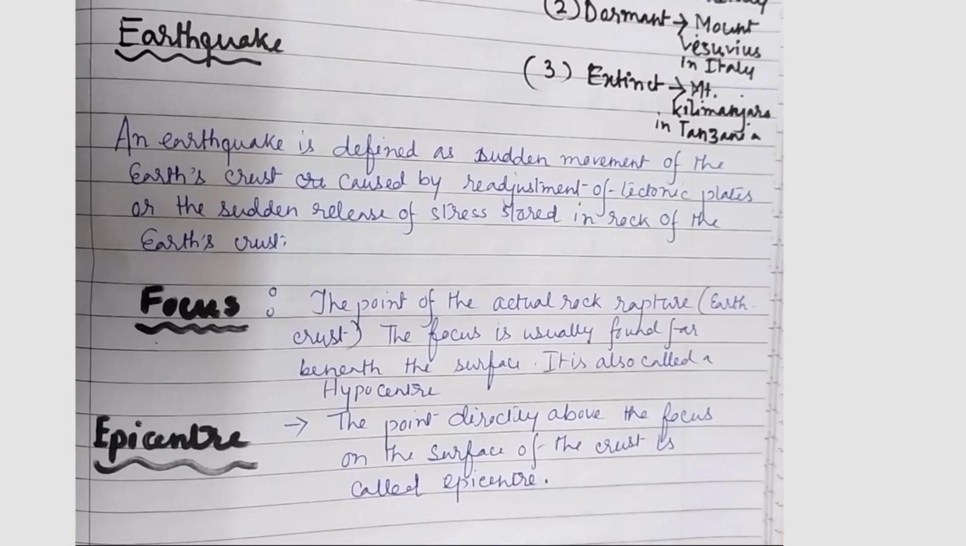So the question is, what is the mechanism of an earthquake? Remember, the place in the crust where the movement starts is called the focus. The point of the actual rock rupture is called the focus or hypocenter. The focus is usually found far beneath the surface, and the place on the surface above the focus is called the epicenter. Vibrations travel outwards from the epicenter as waves.